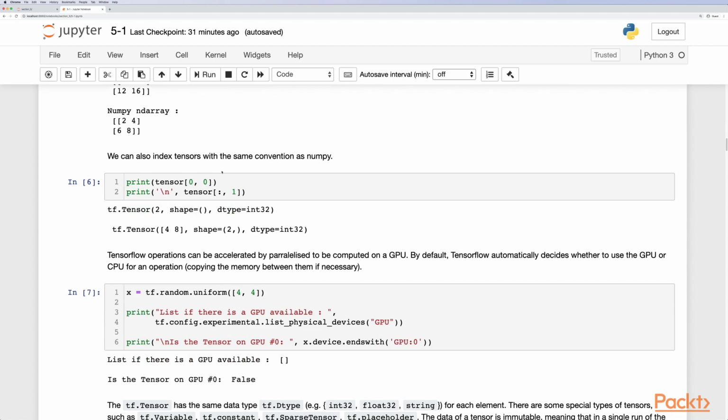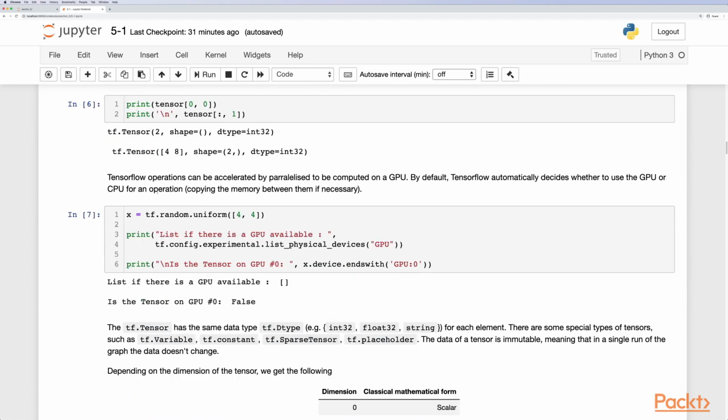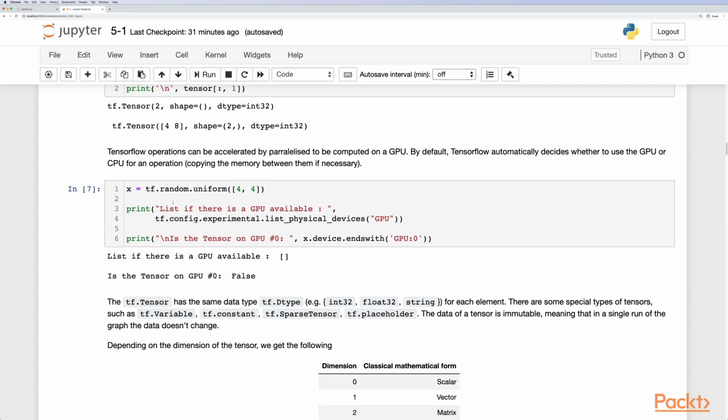We can also index tensors using the same convention as NumPy, using the index notation, and TensorFlow operations can be accelerated by being parallelized to compute on a GPU. By default, TensorFlow automatically decides whether to use a GPU or a CPU for an operation, copying the memory between them if necessary. So we can start with the tensor, and we can check whether we have a GPU on the system that's compatible with TensorFlow.